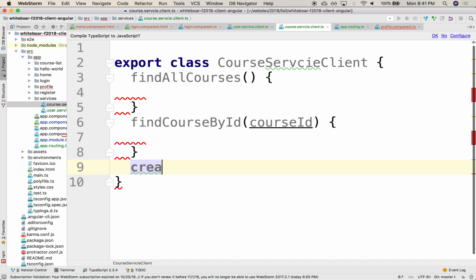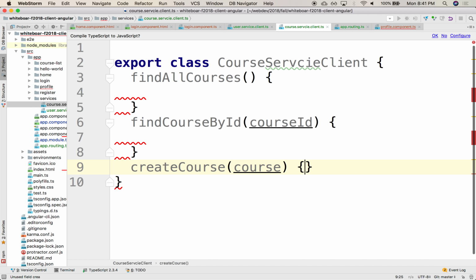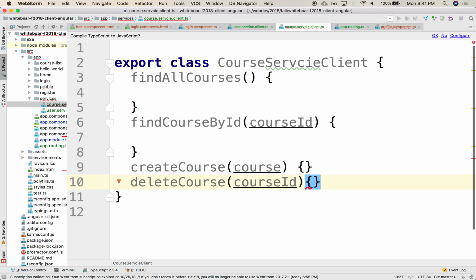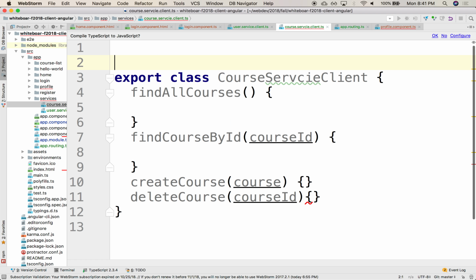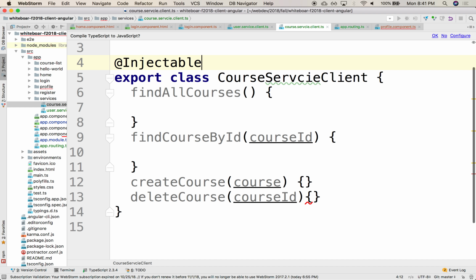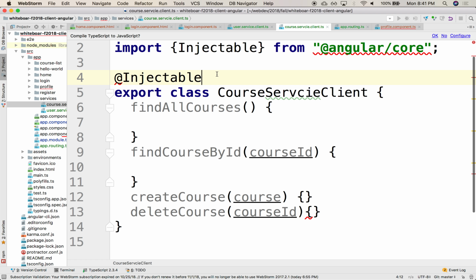It would have create course. So all the CRUD operations would live here. So delete course. They would all live here. And we would inject this, we would do an injectable, so that it could be injected into a component that might try to render a list of courses.